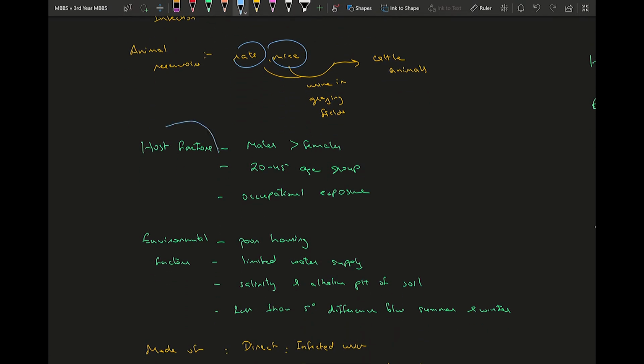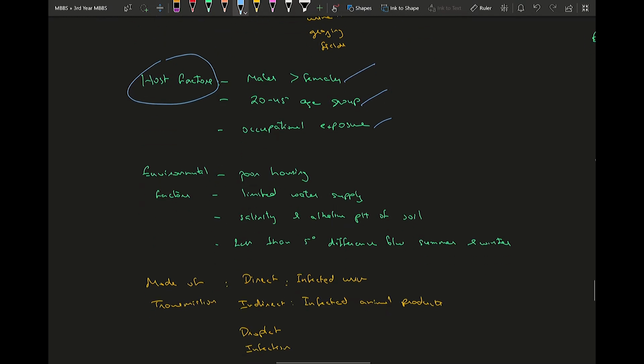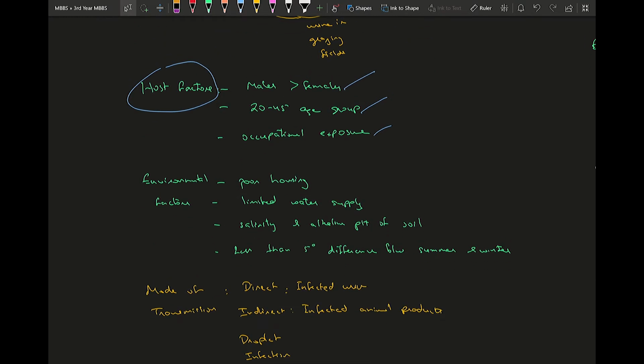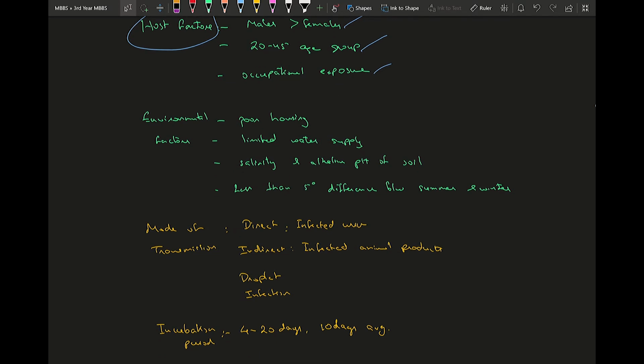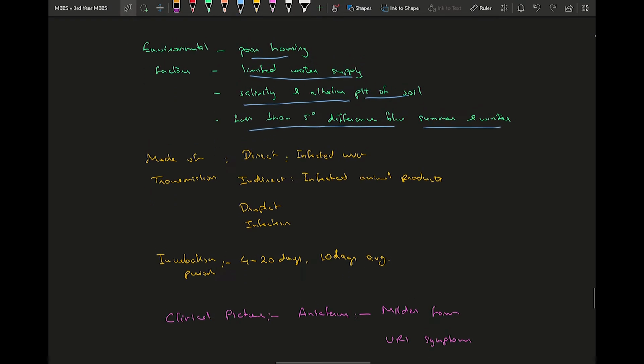The various host factors which you need to know are, it's more common in males due to occupational exposure, and it's common in the 20 to 45-year-old age group. And as I said, those who work with cattle and who move around in rodent-prone areas are more likely to develop this disease. So the environmental factors are poor housing, limited water supply, salinity and alkaline pH of soil, less than 5 degree difference between summer and winter. So that is your tropical region. Those are the environmental factors which favor the growth of Leptospira.